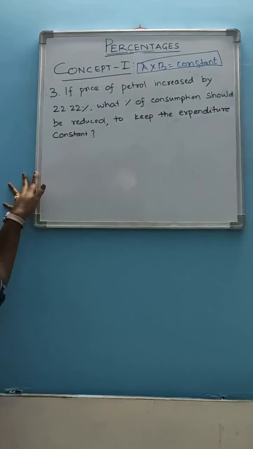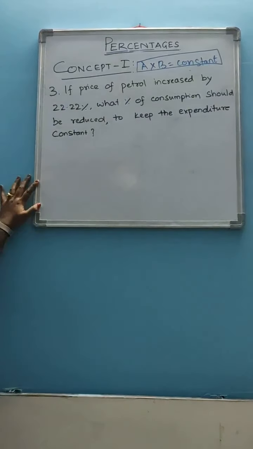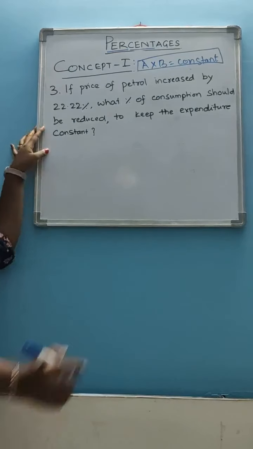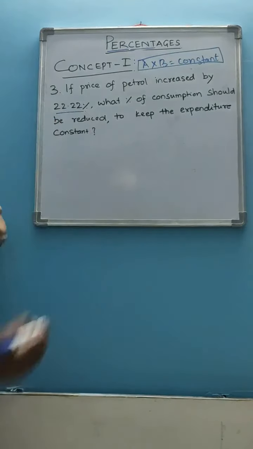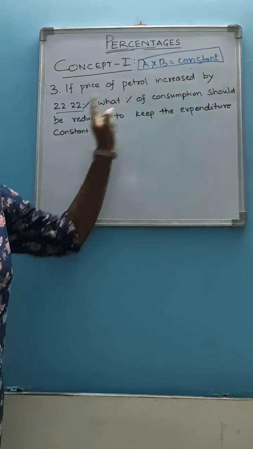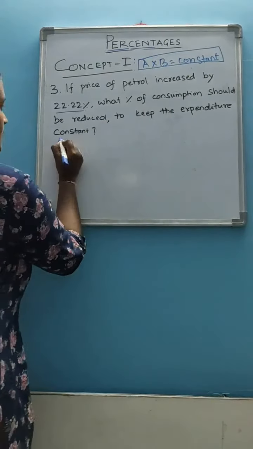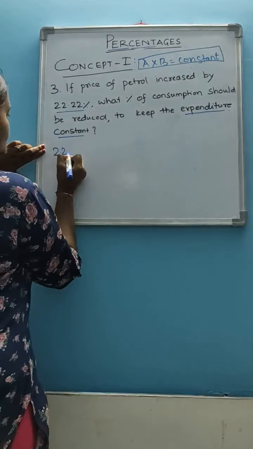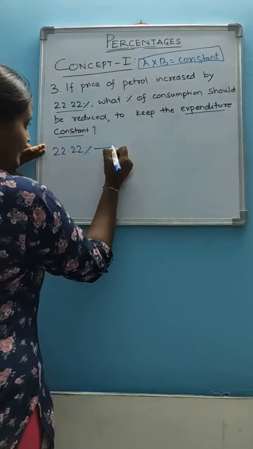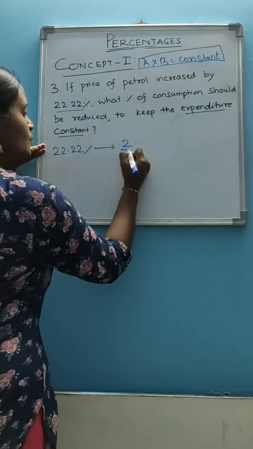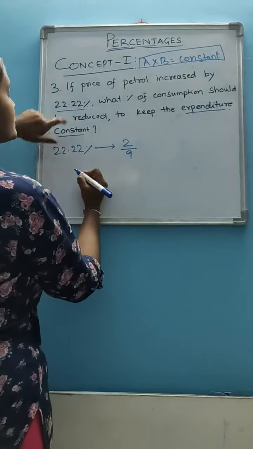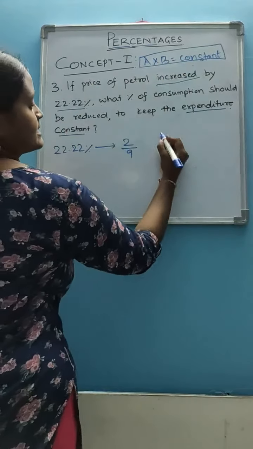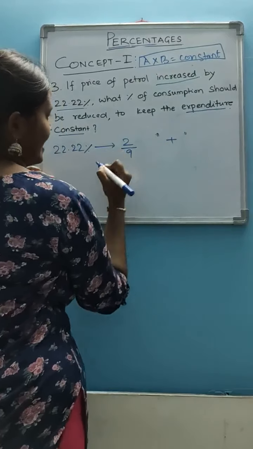We will see one more example on this concept. See, here in this problem it is given that the price of petrol is increased by 22.22%. What percent of consumption should be reduced to keep the expenditure constant? Okay. See, here 22.22% means, in terms of fraction, 2 by 9. Okay. See, what is given here: price of petrol increased. Increase means you have to add.